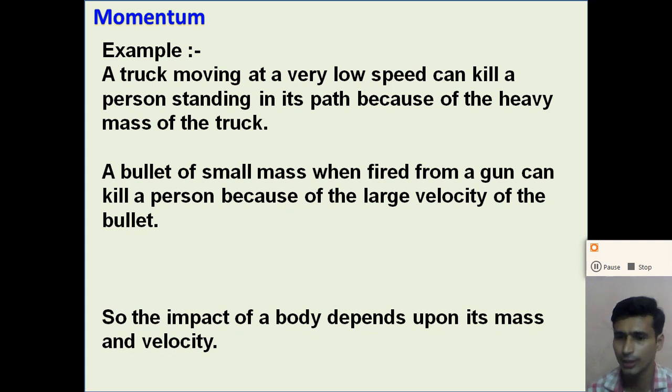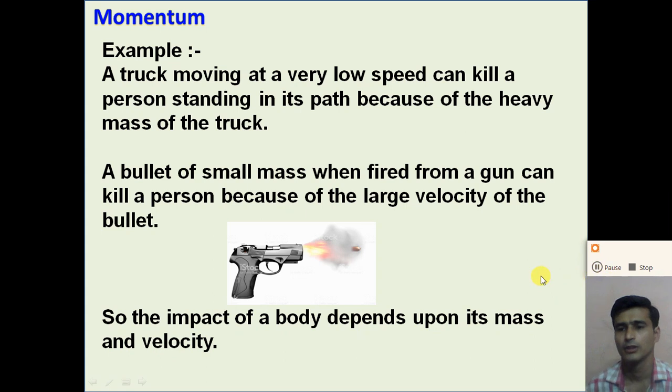So the truck will do more damage to the wall because it has more momentum compared to the bicycle, right. So the impact on a body depends on the momentum of the body. That means the impact on the body depends on its mass and its velocity. So dear student, understand what we mean by momentum and why momentum is important compared to